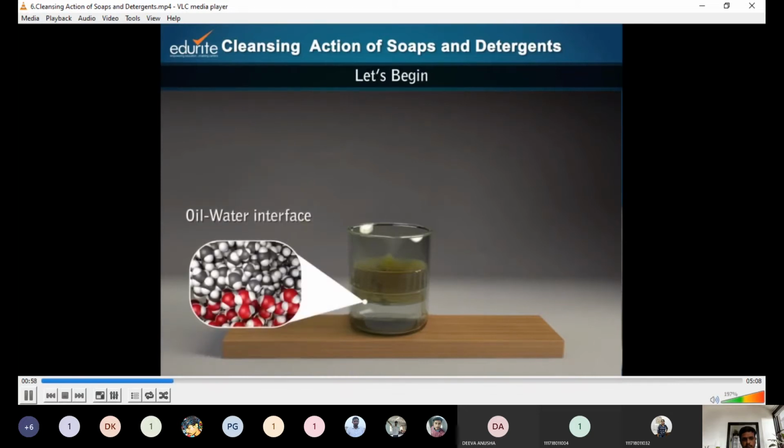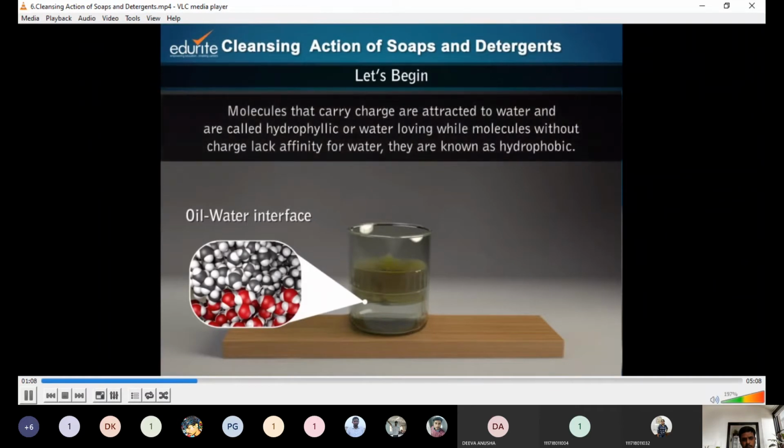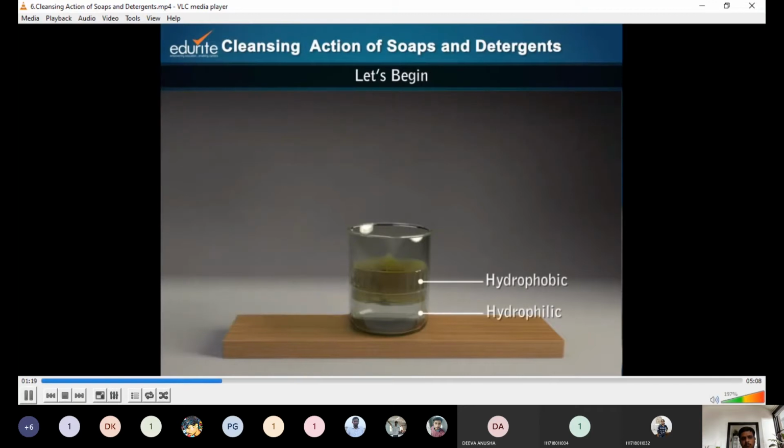For the mixing of any two liquids, their molecules must have similar natures. Since their molecules are not similar, water and oil do not mix. Molecules that carry charge are attracted to water and are called hydrophilic or water-loving, while molecules without charge lack affinity for water. They are known as hydrophobic. Oil is a hydrophobic liquid.